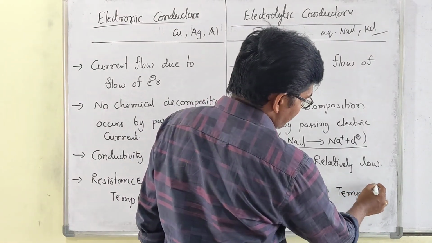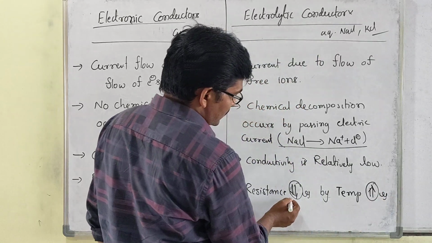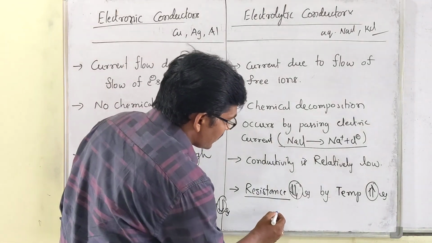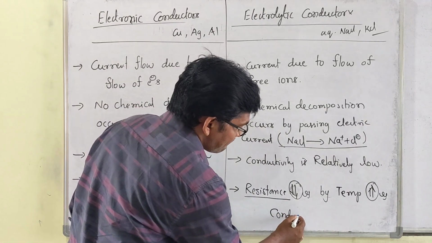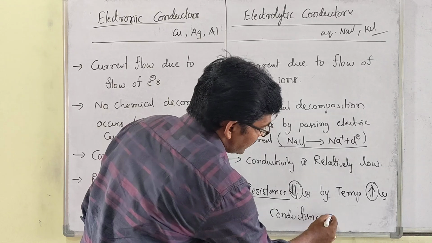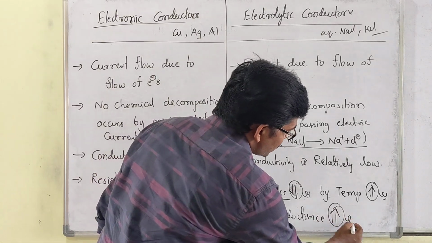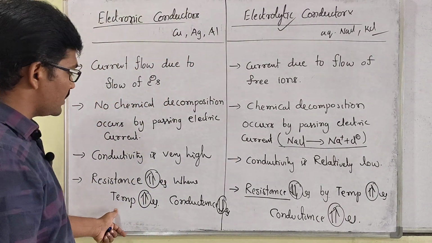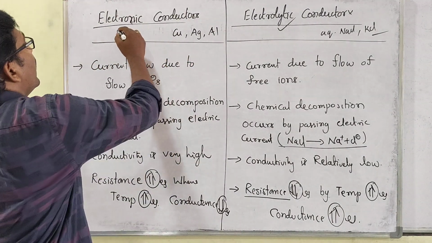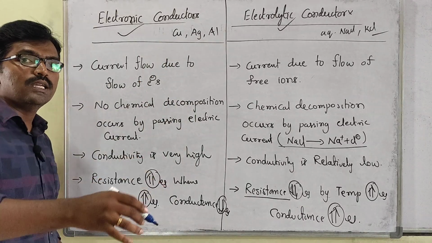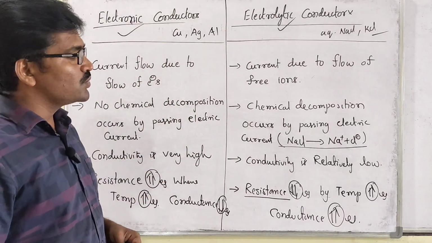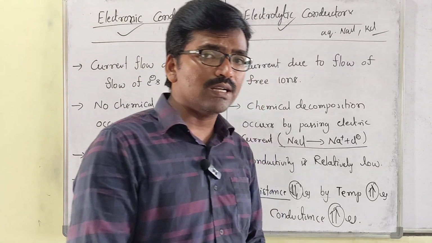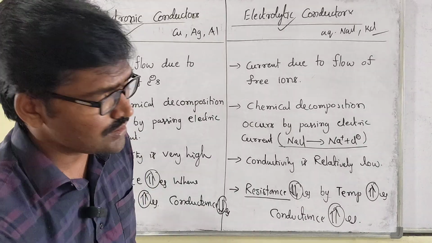When temperature is increased, resistance decreases. Then what increases? Conductance increases. Conductance increases by increasing the temperature in electrolytic cells. But conductance decreases in electronic conductors by increasing temperature. Understand, my dear students? So these are the two differences between electronic conductors and electrolytic conductors.